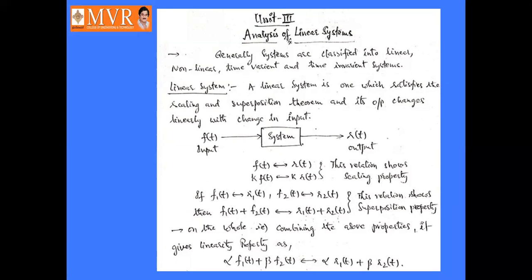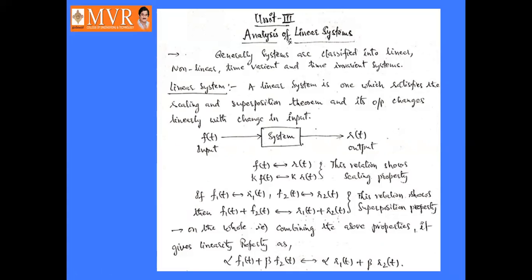Coming to the superposition theorem, if f1 of t is the input of the first system and r1 of t is the output of the first system, similarly f2 of t is the input of the second system and r2 of t is the output of the second system, then the combination of the inputs, that is f1 of t plus f2 of t, is related to the combination of the outputs, that is r1 of t plus r2 of t. That is called the superposition property.